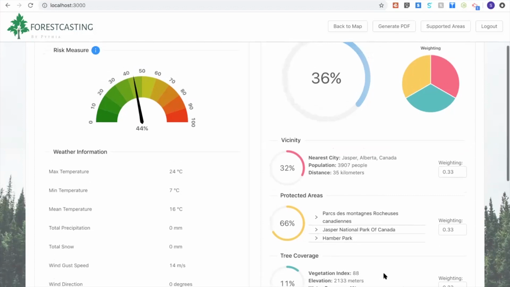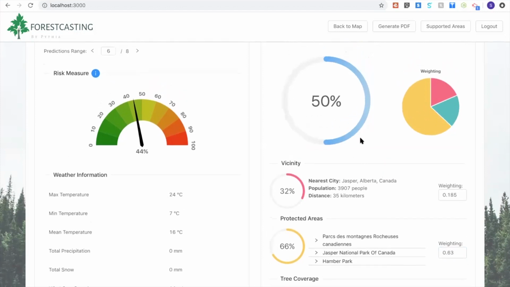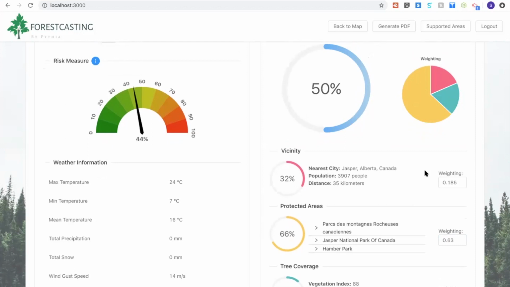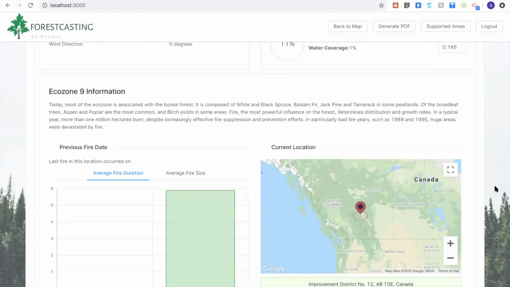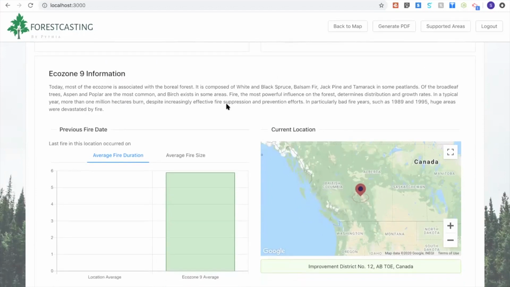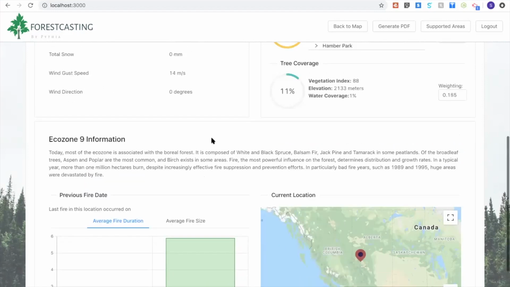And obviously the tree coverage information as well, which is lower in this case. If a forest fire manager cares more about one of these factors, for example, protected areas, they can increase the weighting, and that will obviously impact the algorithm, and they will be able to prioritize their efforts accordingly. Finally, we have the ecozone information here, with some information about the ecozone and some historical data.